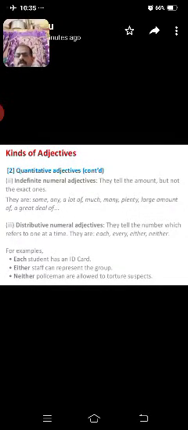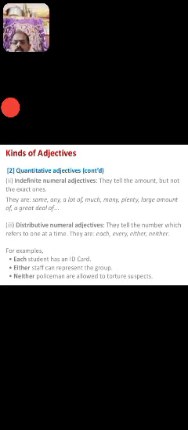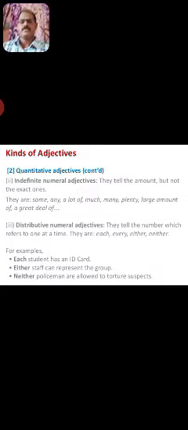The second one is indefinite numerical adjectives. They tell the amount but not the exact one. For example, some amount: it could be 10 rupees, 100 rupees or 1000 rupees. There is no exact figure, just some amount.